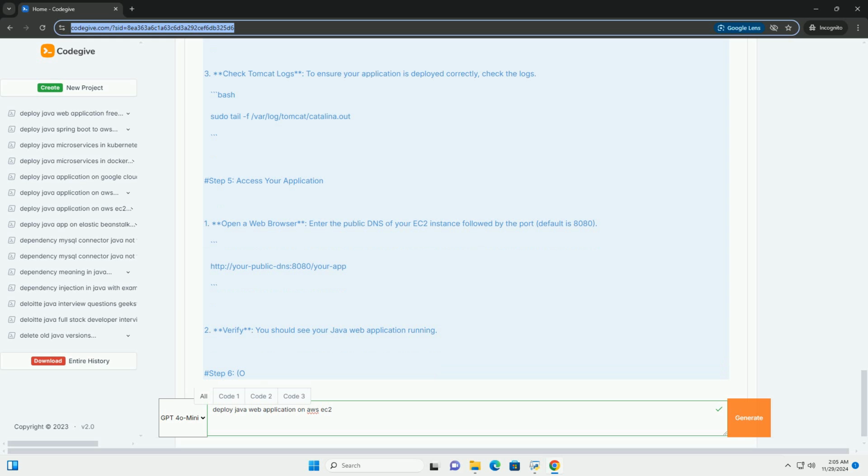You can further explore using AWS RDS for databases, AWS Elastic Beanstalk for managing your application, or using Docker containers for more complex deployments. Always remember to manage your AWS resources to avoid unnecessary charges.